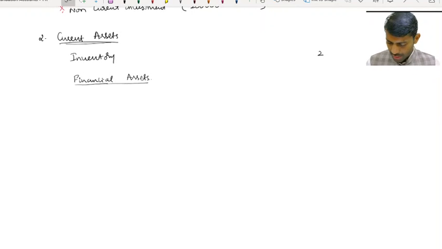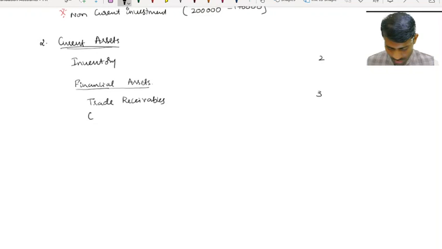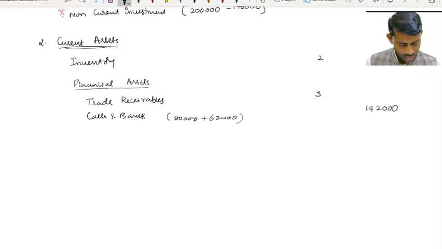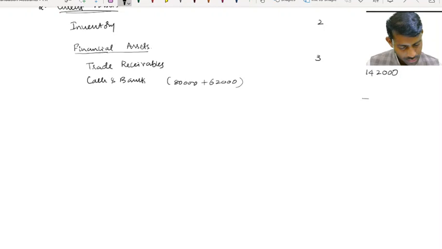Under financial assets, first is trade receivables, note number 3. Then cash and bank balance. Here we can sum up 80,000 plus 62,000, in total 1,42,000. So that's it for the total.